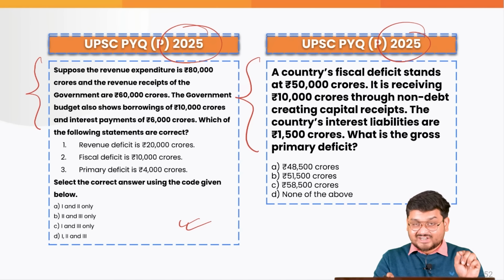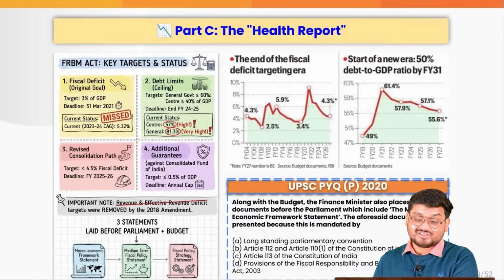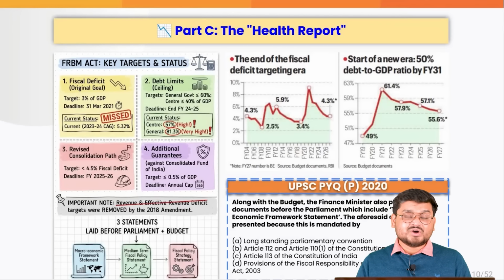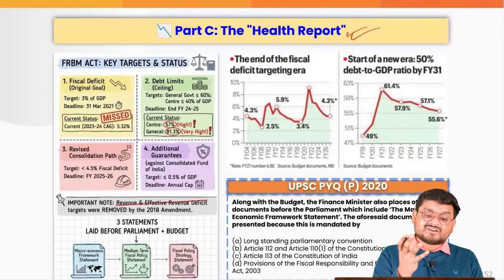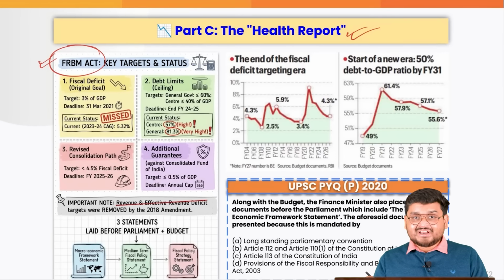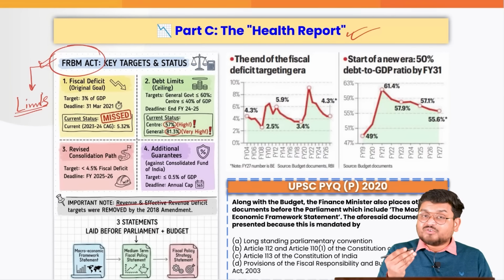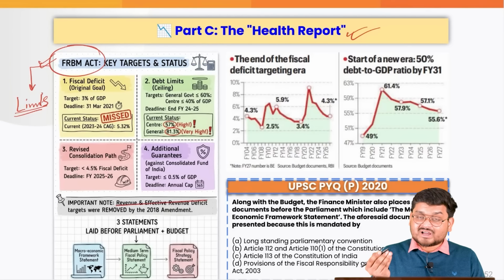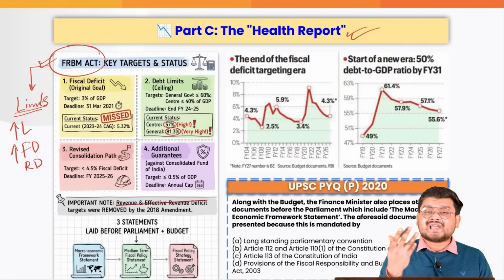Because this actually tests your conceptual understanding, and for the people who are preparing for this year's prelims, such questions are very important. Also, we can continue the discussion here by bringing in the FRBM Act. The FRBM Act imposes various limits on how much loans the government can take, because the more loans, the higher the fiscal deficit, higher revenue deficit, and all kinds of deficits.